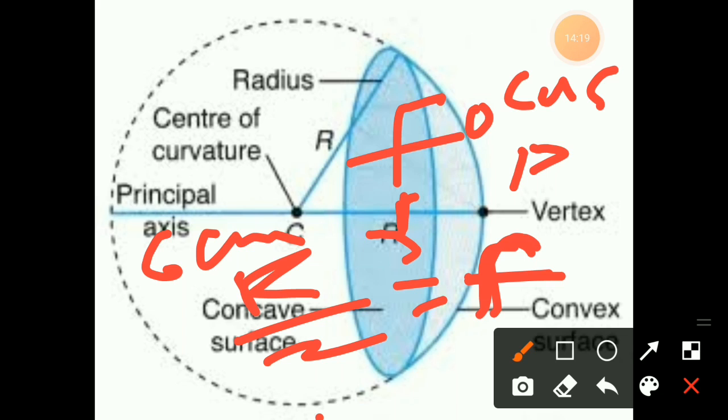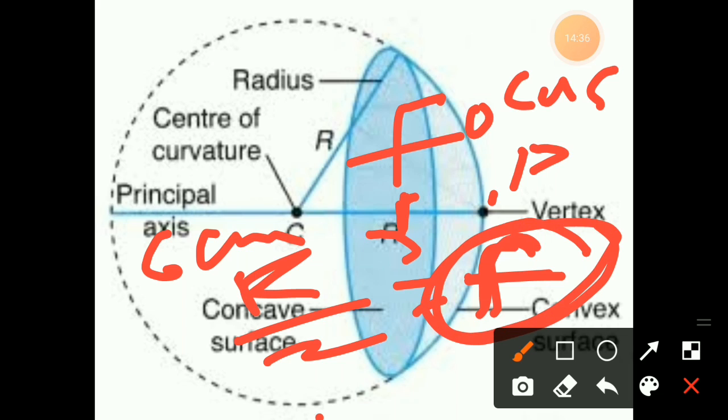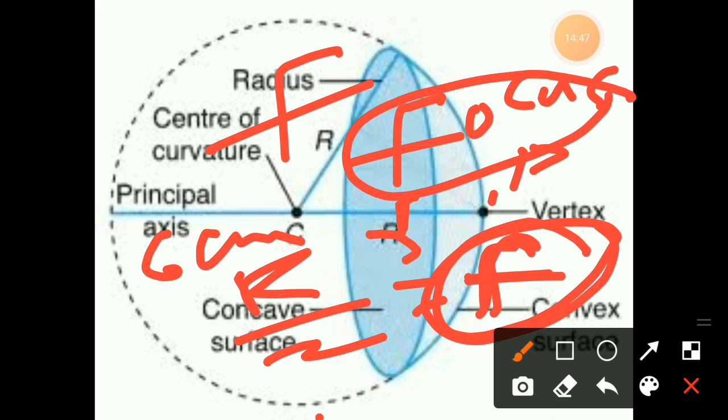The focal length is P to F. The distance between P and F we have to know as the focal length, which we represent with small f. It is exactly half the distance of P and C. The point we represent as the focus, with capital F.